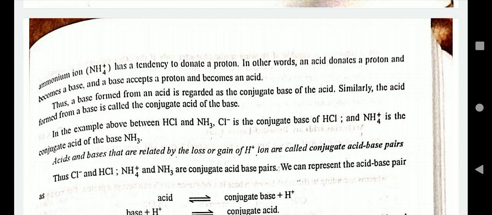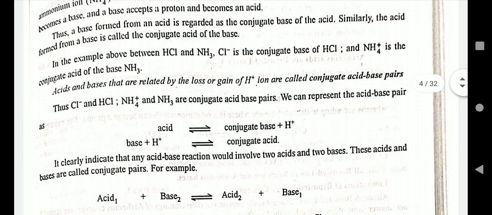In the example above between HCl and ammonia, Cl- is the conjugate base of HCl, and NH4+ is the conjugate acid of ammonia. Acid and base related by the loss or gain of H+ are called conjugate acid and base pairs.